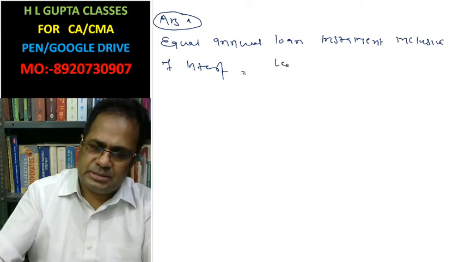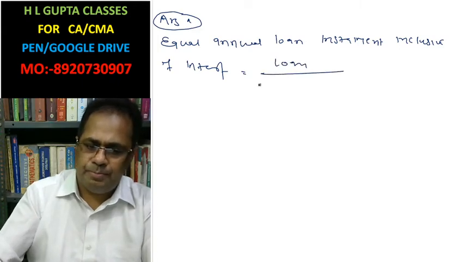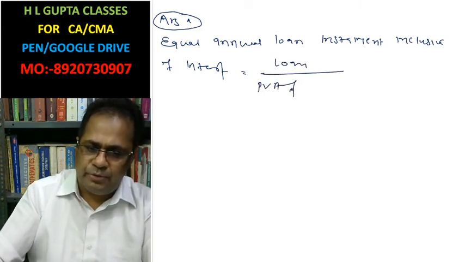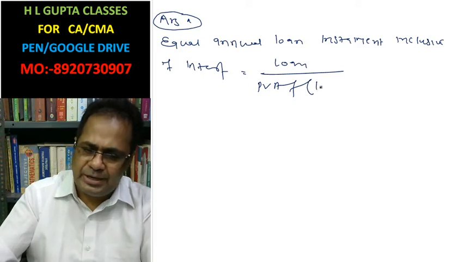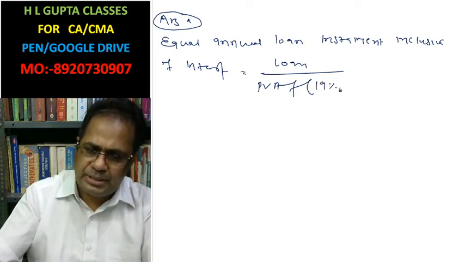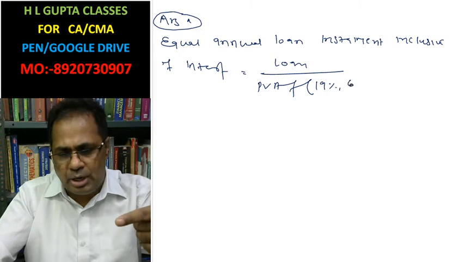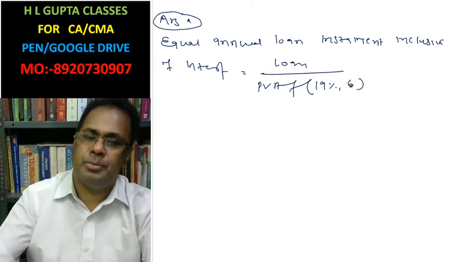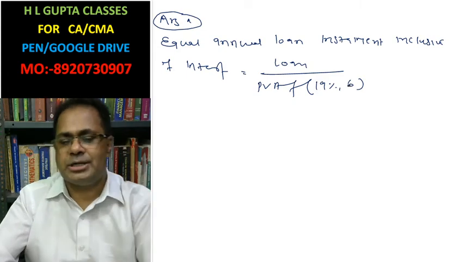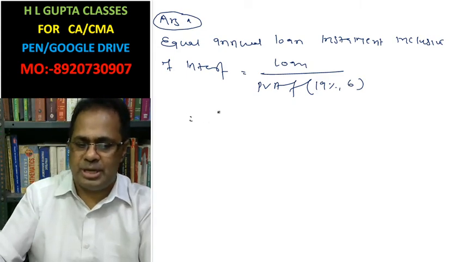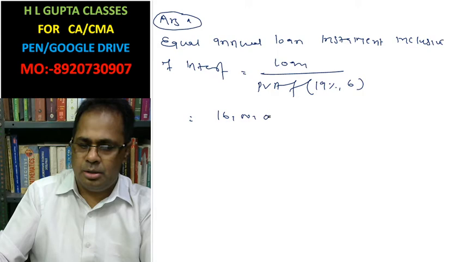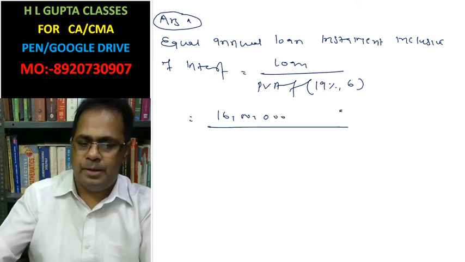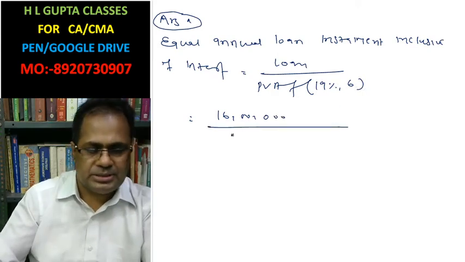The formula is loan divided by present value annuity factor. The interest rate is 19%, and the number of installments is 6. I have discussed this in the time value of money chapter at length. Now the present value annuity factor for this is